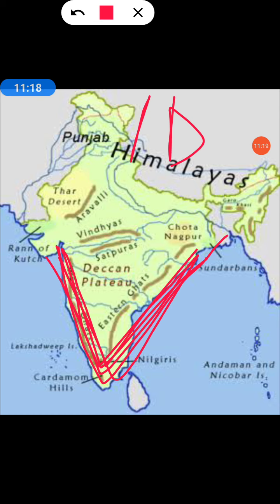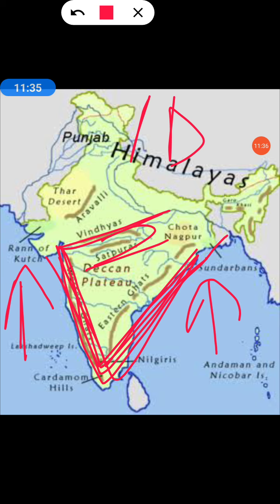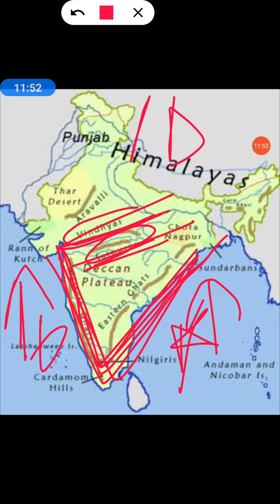by the Arabian Sea. At the west, Arabian Sea is here, and on the east, Bay of Bengal, and on the north by the Vindhya and Satpura ranges. These are the two ranges, Vindhya ranges and Satpura ranges. So from all the three sides, this peninsular India has been surrounded by Bay of Bengal, Arabian Sea, and Vindhyas and Satpura ranges. This is a mountainous region.